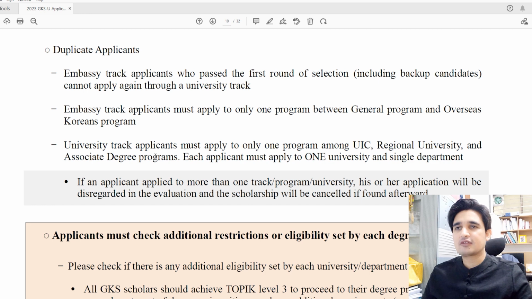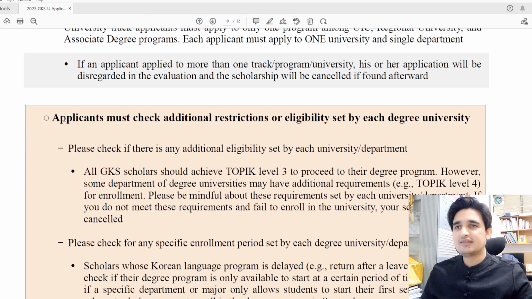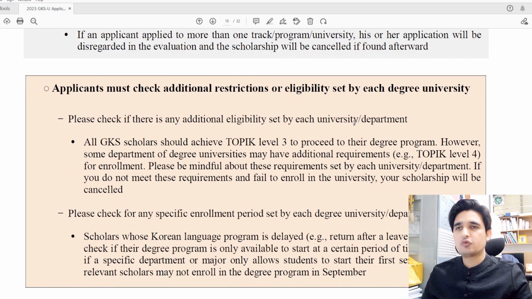For example, if you are applying through the university track, then you can apply only through UIC or regional university or associate degree program. You cannot apply to more than one university, or to both UIC and regional university and associate degree program. Then there is also a very important notice that applicants must check additional restrictions or eligibility set by each degree university. For example, if you want to apply to a specific university and they have specific requirements, you must fulfill them. And all GKS scholars should receive TOPIK level 3 to proceed to their degree program.